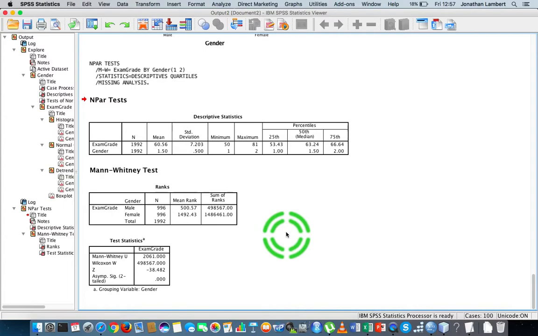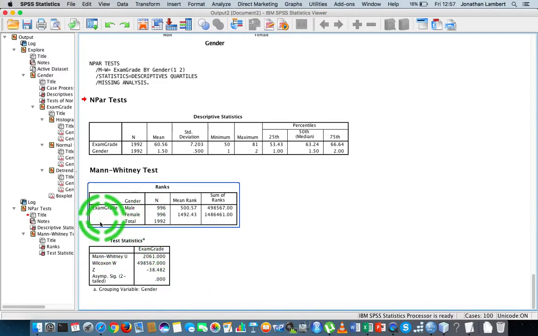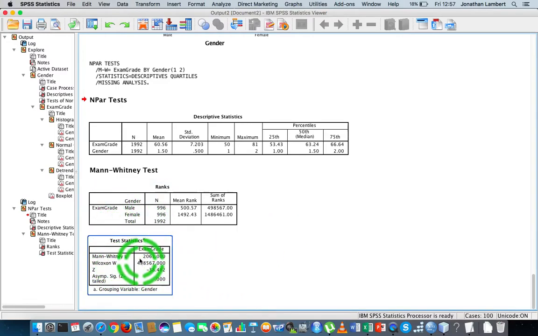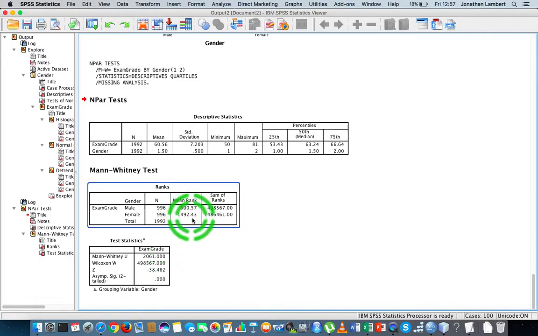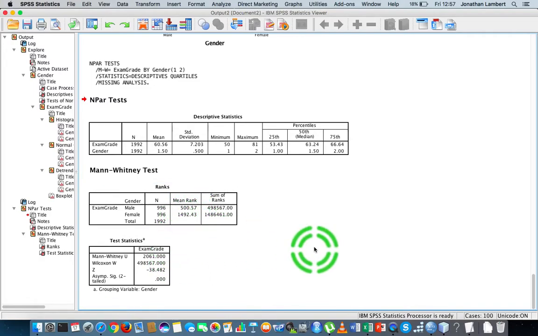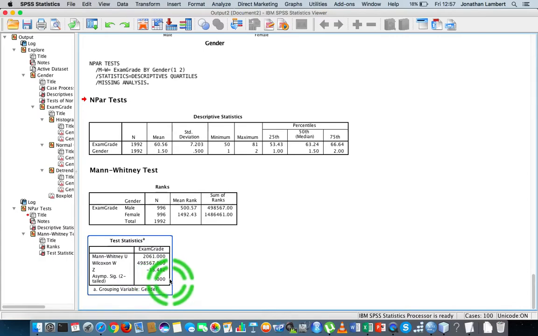So my inference in this case is going to be based on median values because my distributions look similar, albeit they're skewed. Okay? And what we can see here is the test statistic results. Once again, the null hypothesis is that there's no difference, okay? That either the medians are the same or the mean ranks are the same, okay? So the null hypothesis is that there's no difference. And we reject the null when the observed significance level, or the p-value, yeah, is less than 0.05. In this case you can see it's 0.000, which is less than 0.05. So there's evidence to suggest that there's a difference.